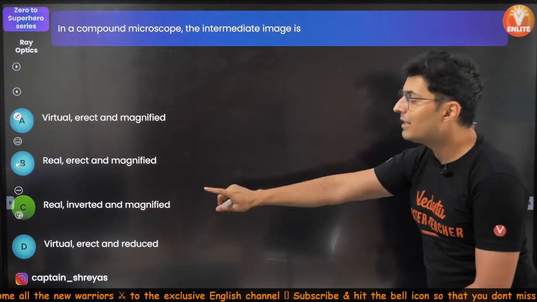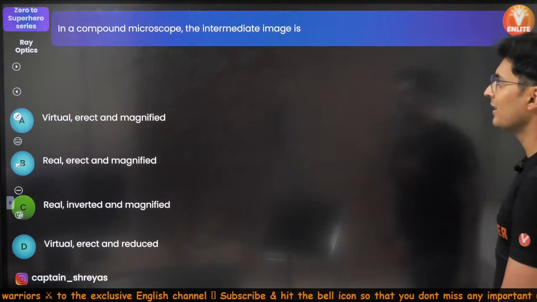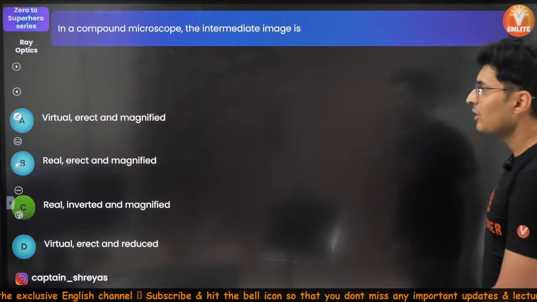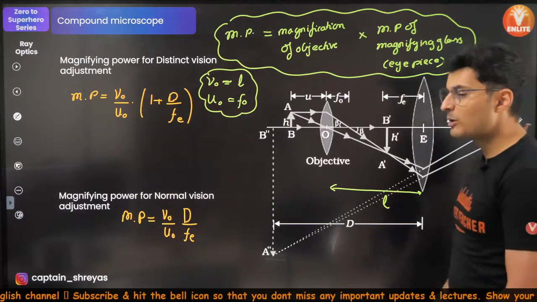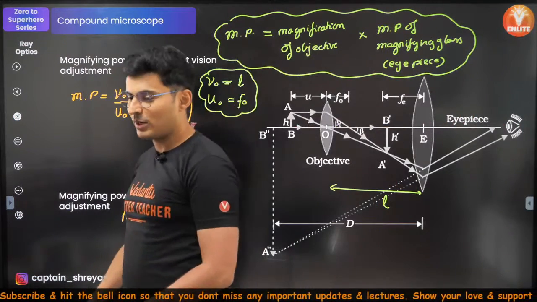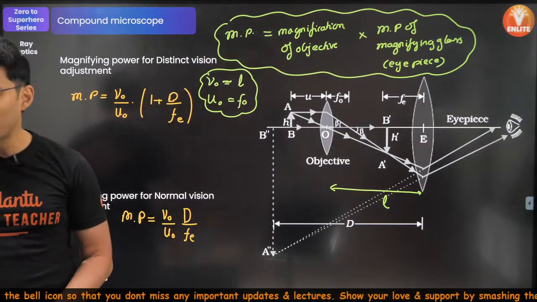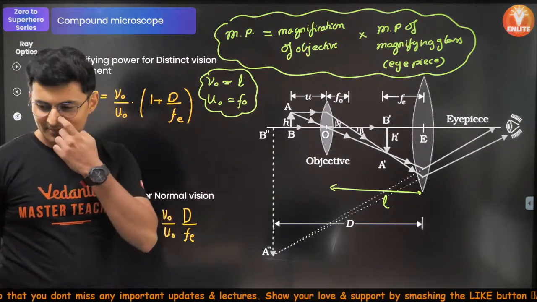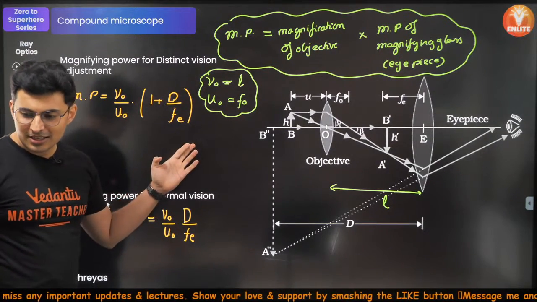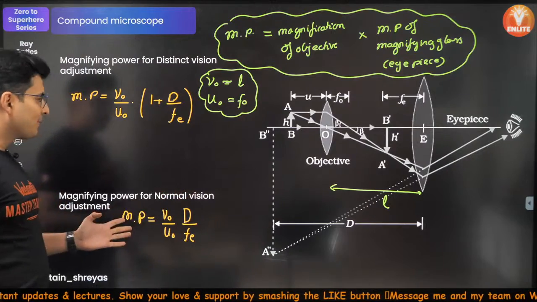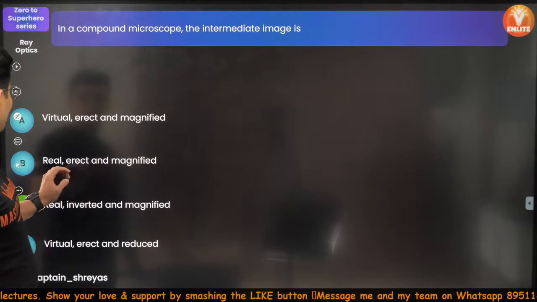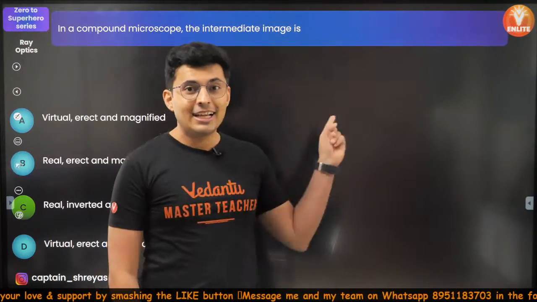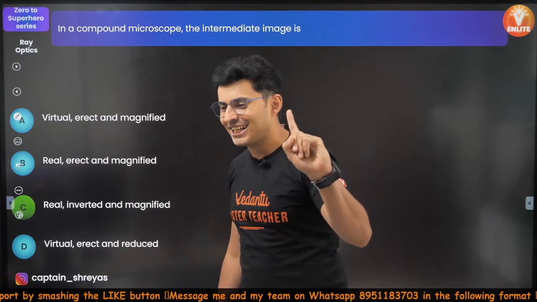What about the final image? If instead of the word intermediate, the word final was used, then what will your answer be? Then it will be virtual. It's not erect.